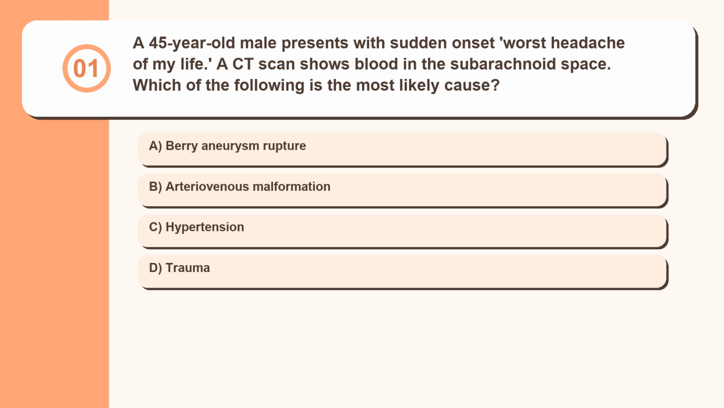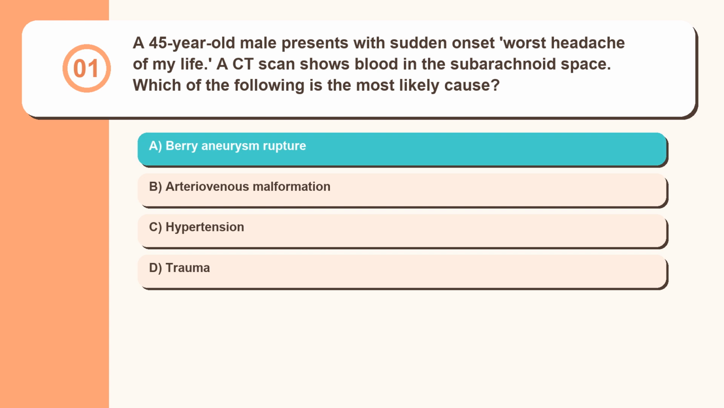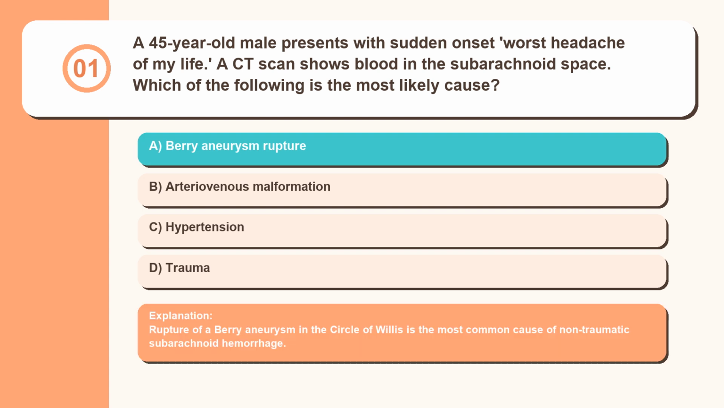Question 1. A 45-year-old male presents with sudden onset, worst headache of my life. A CT scan shows blood in the subarachnoid space. Which of the following is the most likely cause? Berry aneurysm rupture, arteriovenous malformation, hypertension, trauma. Rupture of a berry aneurysm in the circle of Willis is the most common cause of non-traumatic subarachnoid hemorrhage.